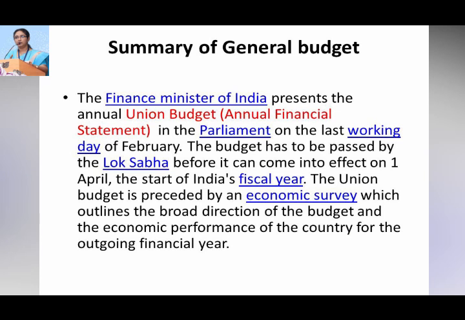Coming to the summary, the Finance Minister of India presents the annual Union Budget in the Parliament on the last working day of February. The budget has to be passed by the Lok Sabha before it can come into effect on 1st of April, the start of India's fiscal year. The Union Budget is preceded by an economic survey which outlines a broad direction of the budget and the economic performance of the country for the outgoing financial year.